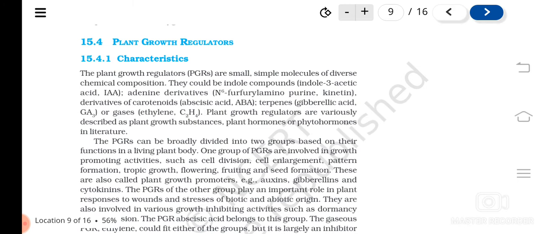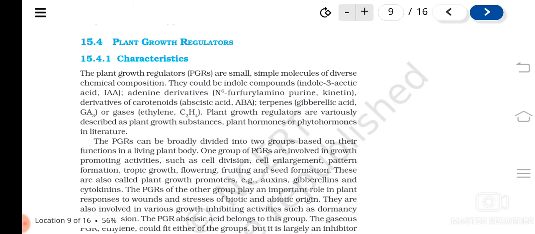So like this, different types of chemical molecules which are needed for plant growth are together known as plant growth regulators or plant growth substances, or plant hormones or phytohormones. All these are same only. Understood? So the other names for plant growth regulators are plant growth substances, plant hormones, phytohormones, etc. And I told they are chemical substances.